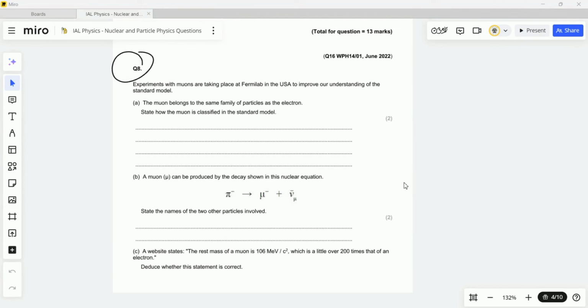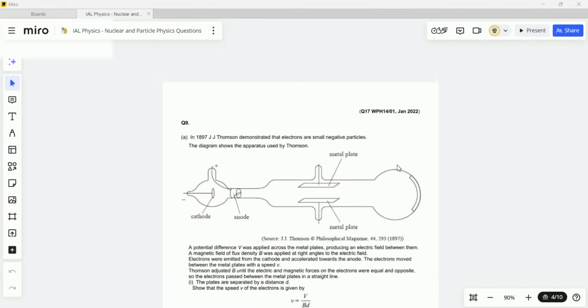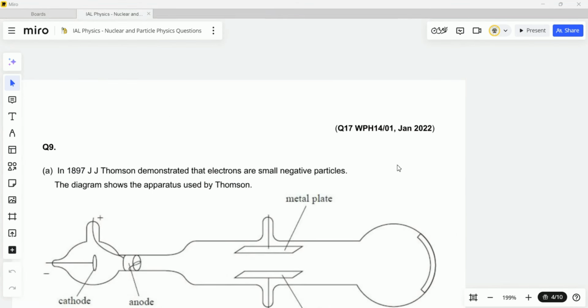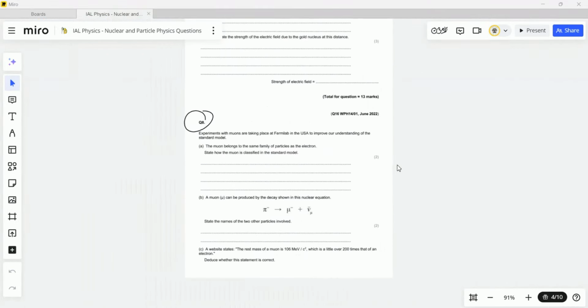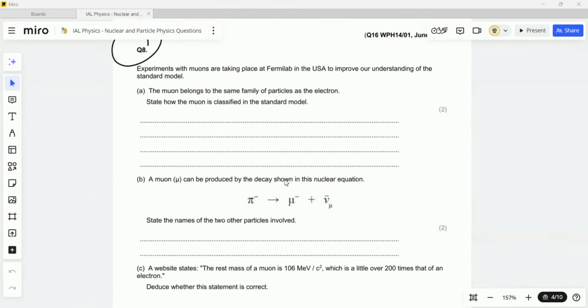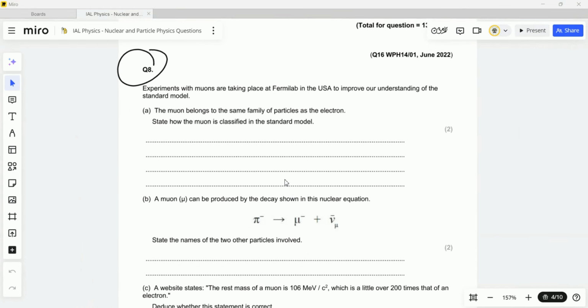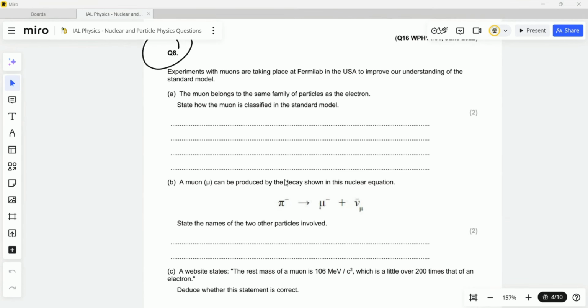Okay, so question number 8 related to nuclear and particle physics. The question is from January 2022, question number 17. So what does the question say? The very first part is: experiments with muons are taking place at Fermilab in the USA to improve our understanding of the Standard Model. The muons belong to the family of particles as the electrons. Okay, we know this already.